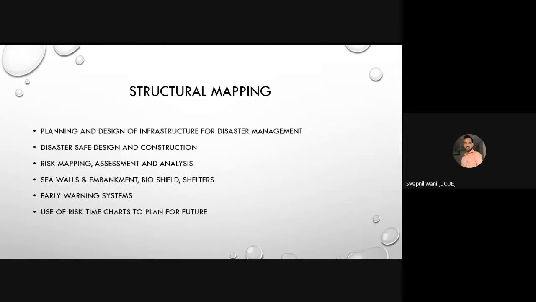Now, if we take the example of the Bhuj earthquake, we have discussed this earlier also. Over there, the structures were made of heavy stones and mud. The wall thickness was around 1 foot, that is 30 centimeters or more.